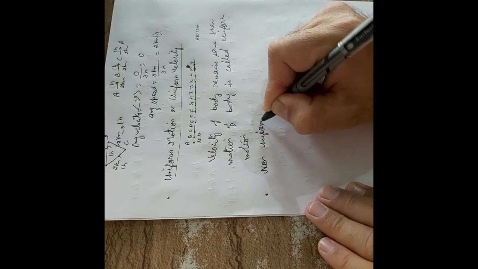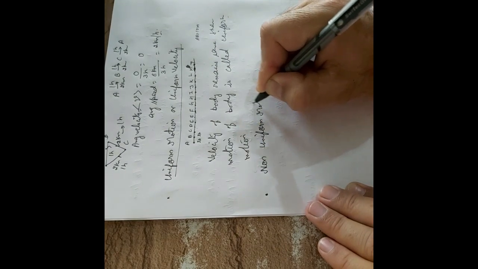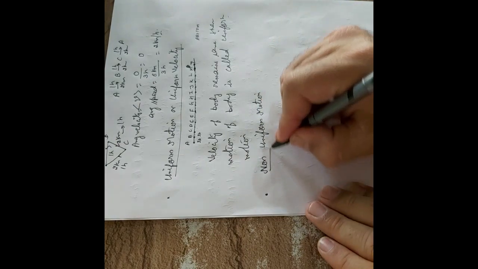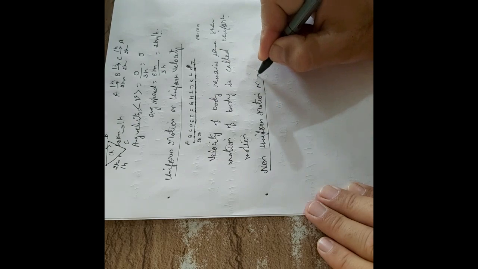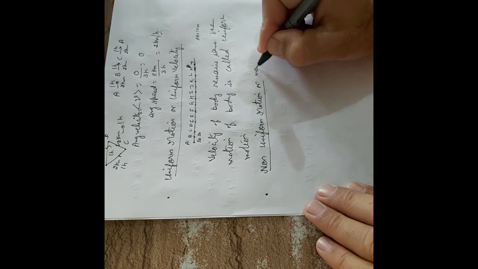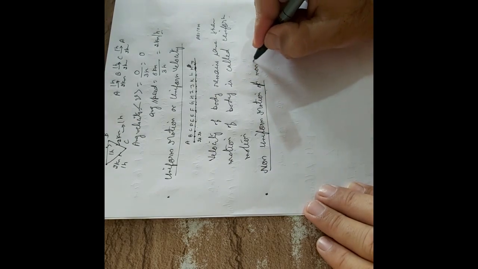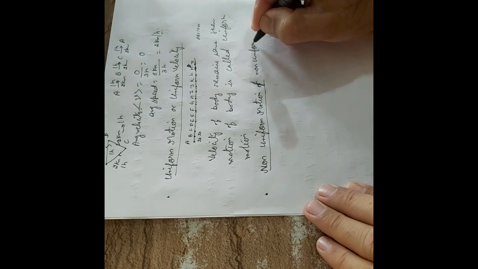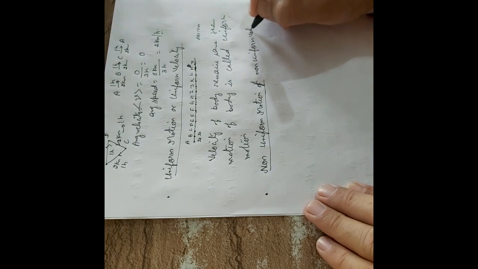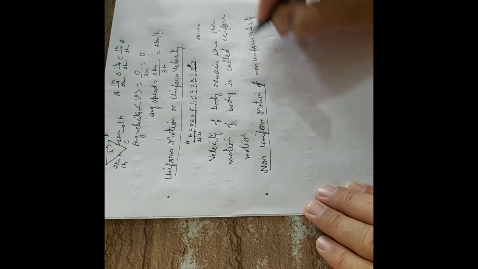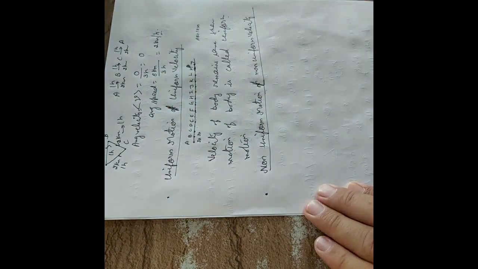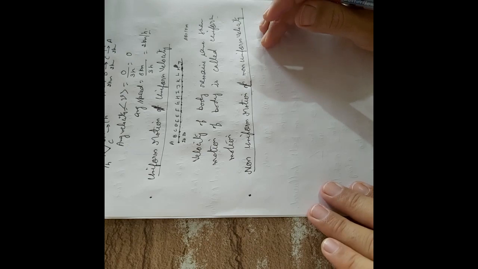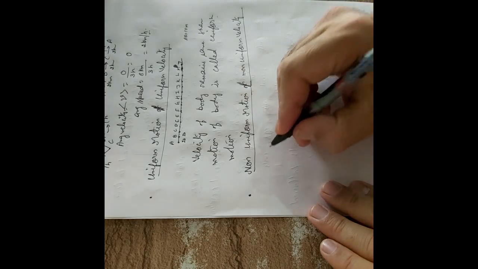Non-uniform motion. What is the non-uniform motion? And also I am including non-uniform velocity also here, because these are similar concepts. So what is the meaning of non-uniform motion?